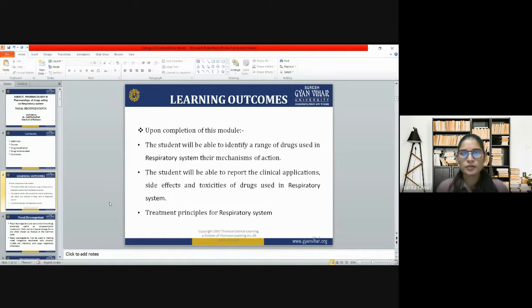The learning outcome of this module: you will be able to understand the drug range, the uses, and the mechanism of action of the drugs used as nasal decongestants. Then you will know about the side effects of the drugs, and you will be able to treat nasal congestion.